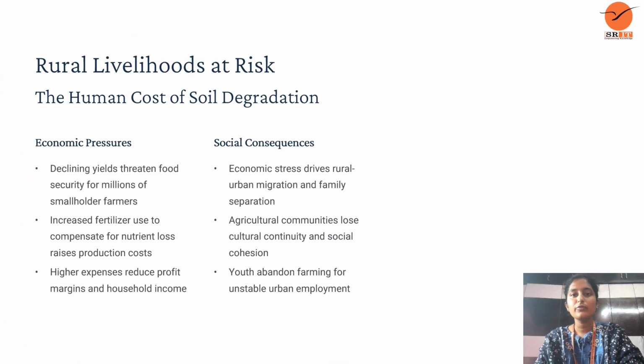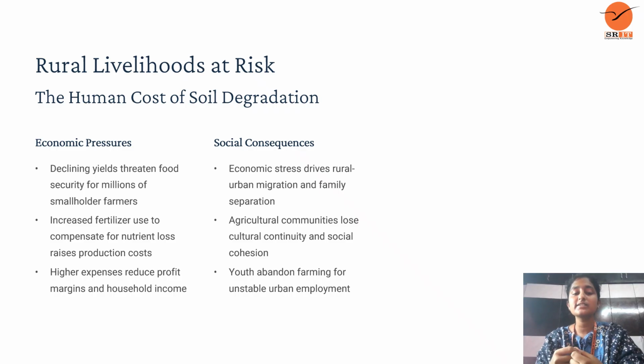Up to now, we have discussed how acid rain affected agriculture. Now we will discuss rural livelihood at risk. It means when acid rain is going on, how the people are affected by it. Let us see this slide. Rural livelihood at risk, the human cost of soil degradation.